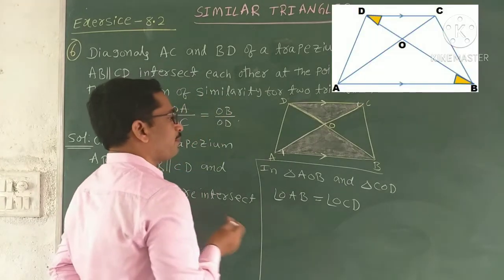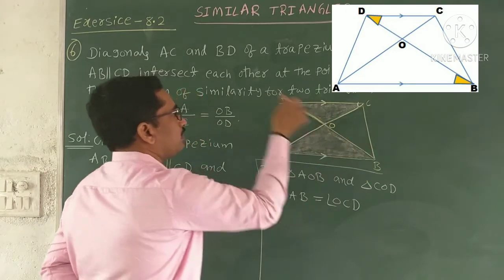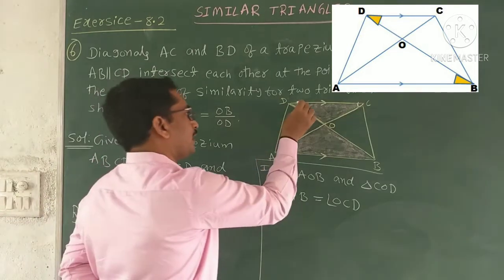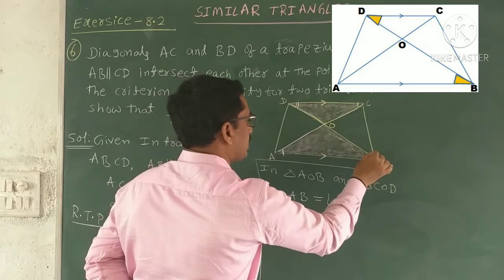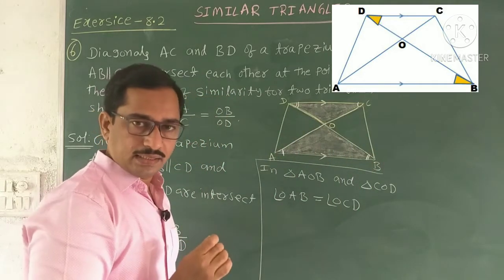These are alternate interior angles, and alternate interior angles are equal. In the same way, AB parallel to CD, then BD is also a transversal. Then again in the same way, you can also compare these two angles. These two angles are also alternate interior angles, and alternate interior angles are equal.